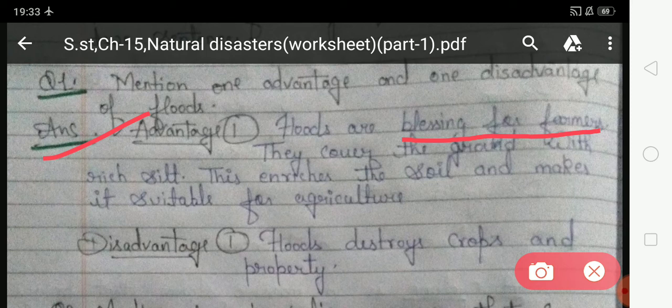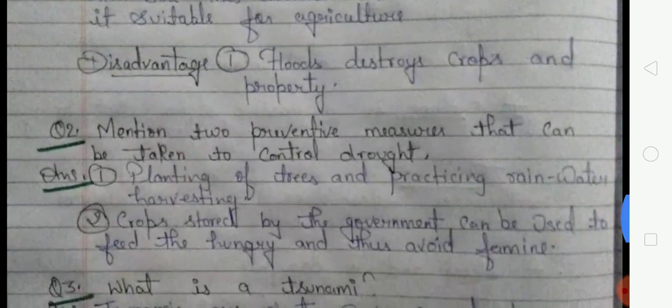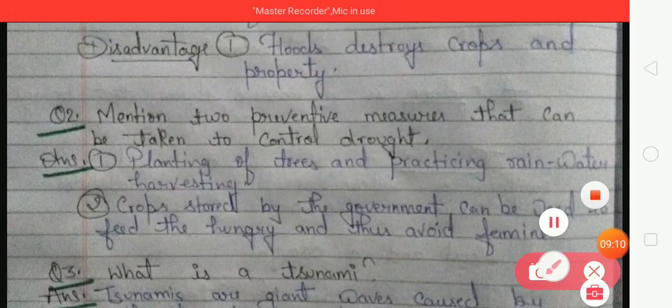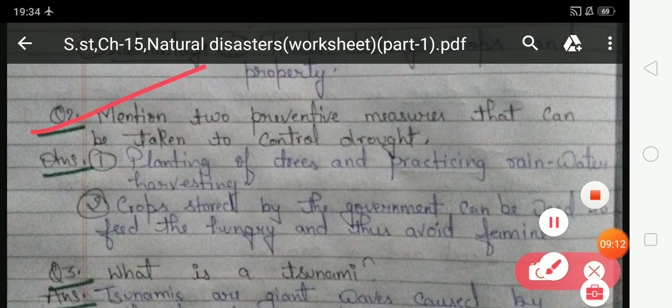And now look at the disadvantage, meaning bad effect of flood. Flood destroys crops and property. So student, flood destroys crops and property. It is the disadvantage of flood. Now come to the next question, that is question number 2. Mention two preventive measures that can be taken to control drought.